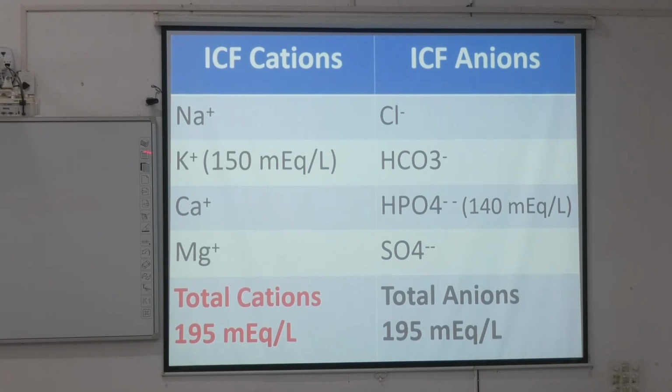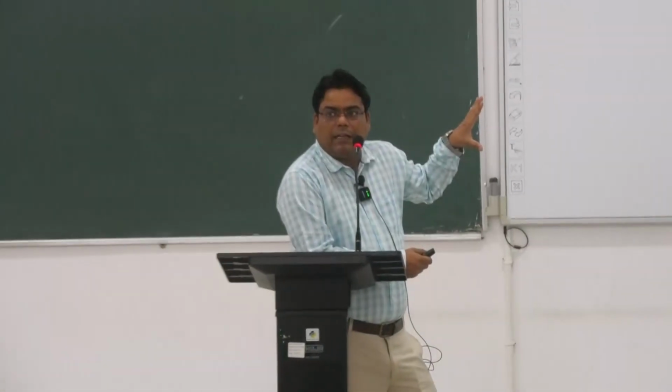Now these are some important cations and anions present in intracellular fluids: sodium, potassium, calcium, magnesium, chlorides, sulfates. The level is 195 milliequivalents per liter, so it again maintains electrical neutrality. We are not discussing this in detail here. You just keep this data in your mind. You should know that the cations have this much level and the anions have this much level. For this you have to write it again and again, then it will be retained in your mind and you won't need to look at the slide.